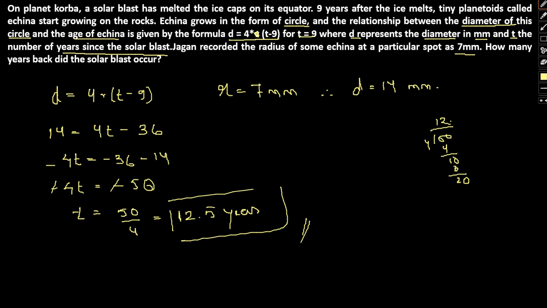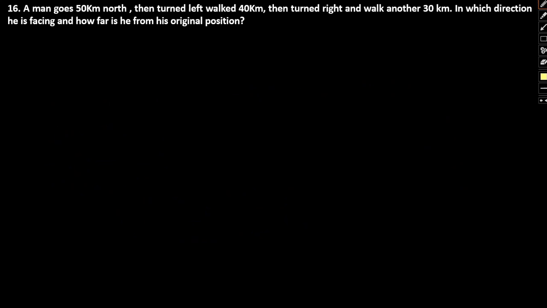So with that said, let's move on to the next question. Yeah, so the next question is based on directions and distance. So let's take a look. A man goes 50 km north, he turned left and walked 40 km, he turned right and walked another 30 kilometers. So in which direction is he facing and how far is he from his original position?